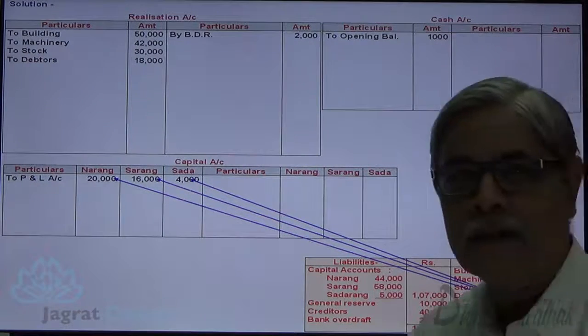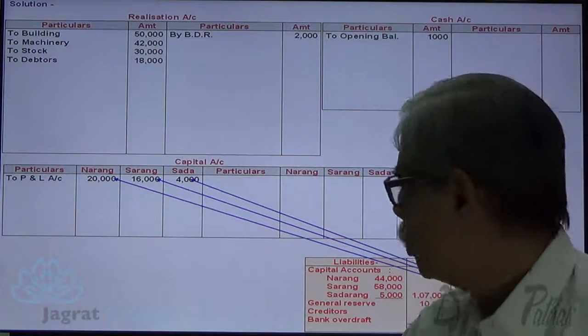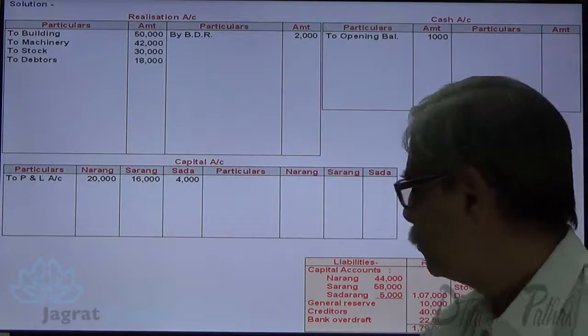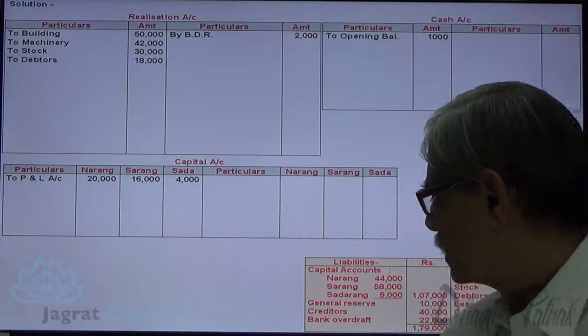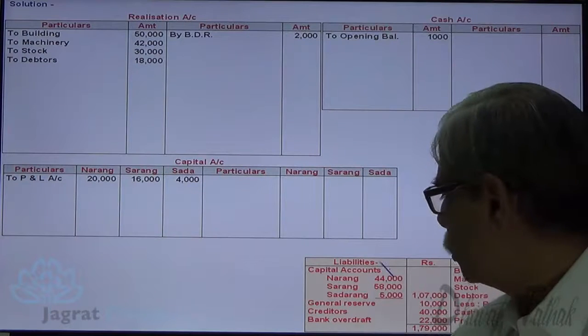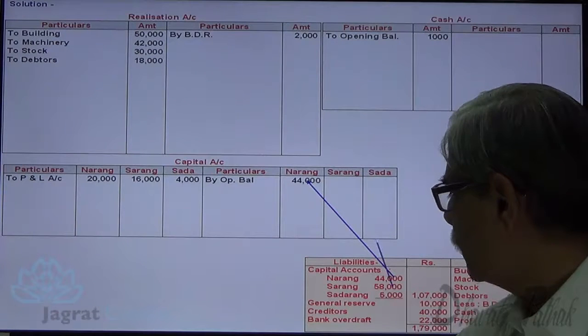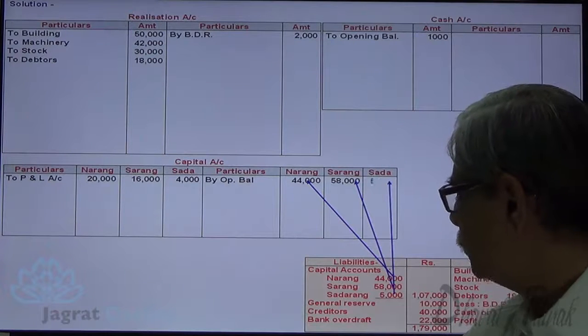Now let me consider the liability side. On the liability side, you are given the capital of Narang, Sarang and Sadarang, which will be credited to the capital accounts of Narang, Sarang and Sadarang.